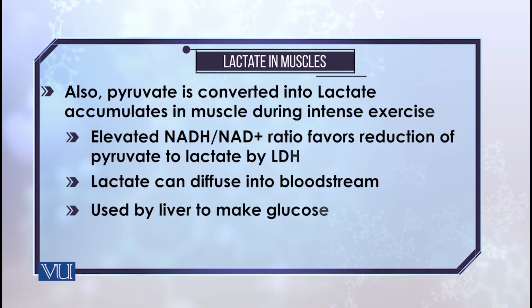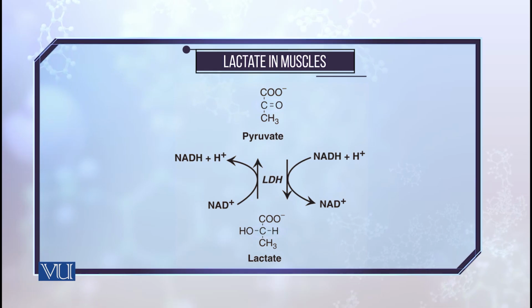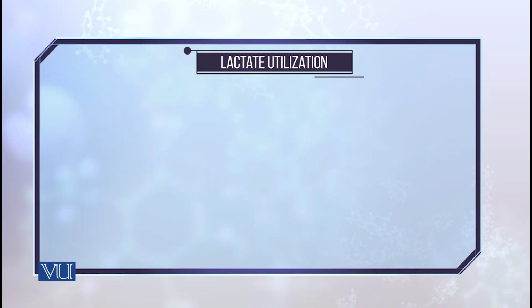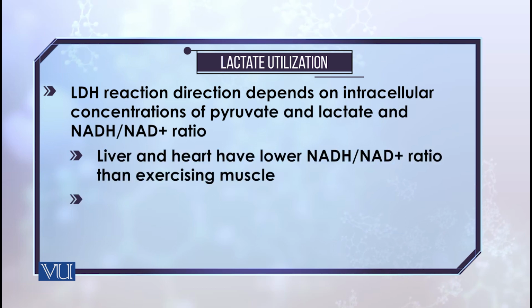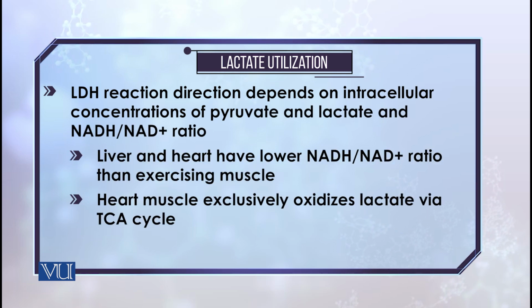If there is a higher, elevated ratio of NADH to NAD, it gives rise to more and more formation of lactate, because you have more NADH to be used for the formation of lactate. So, depending upon different physiological conditions, for instance your liver and heart, they have lower values of NADH to NAD as compared to your exercising muscles.